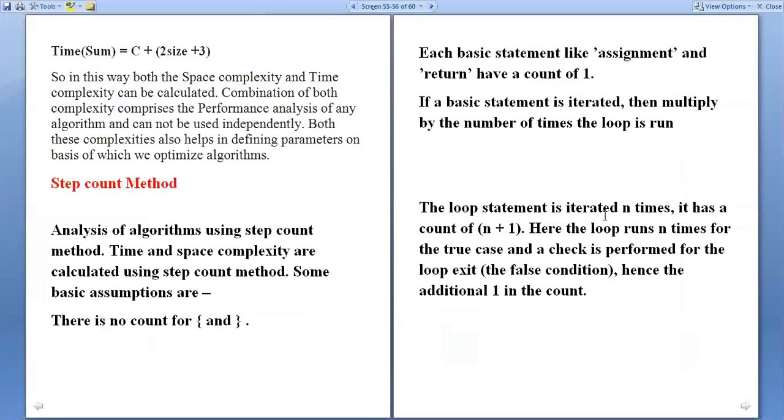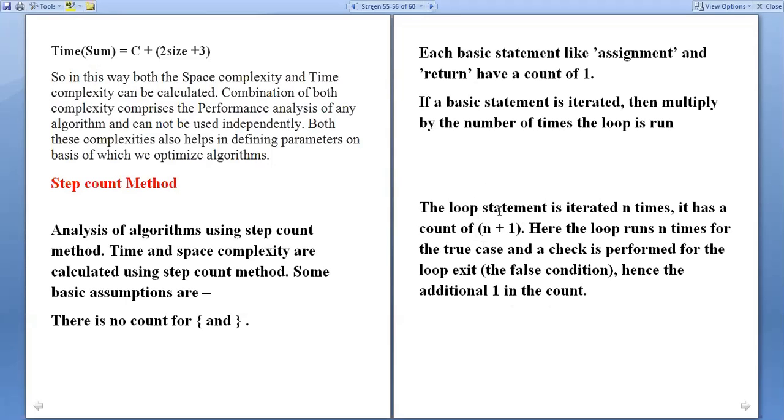So if the loop statement is iterated n times, it has a count of n plus 1. We can take a for loop statement as n plus 1. Here the loop runs n times for the true case and a check is performed for the loop exit, the false condition, hence the addition of 1 in the count. Why?